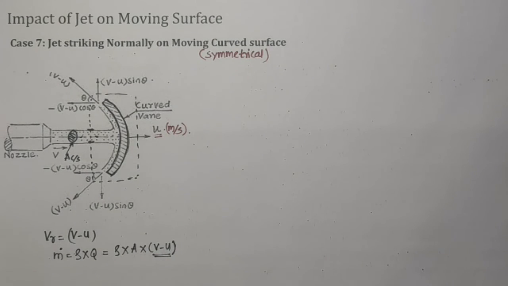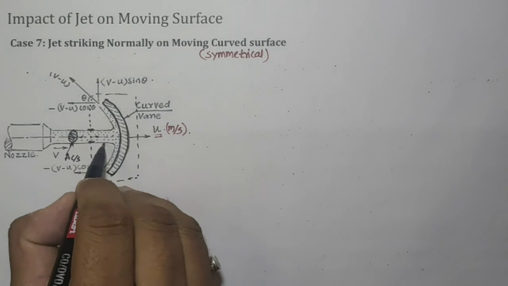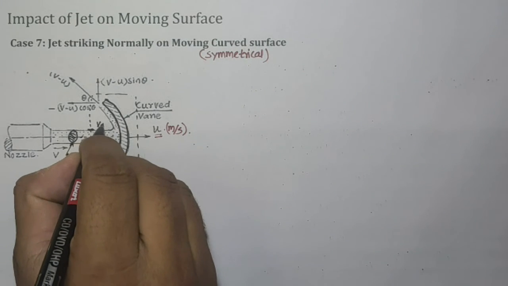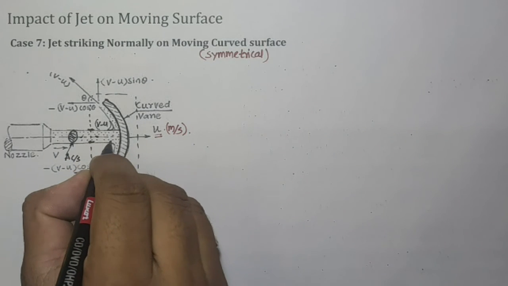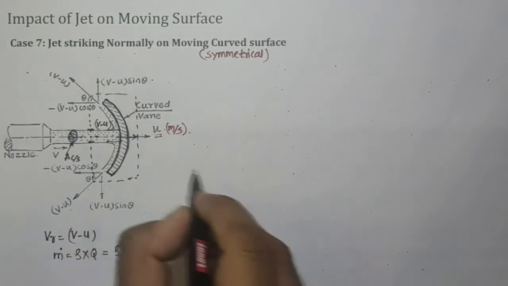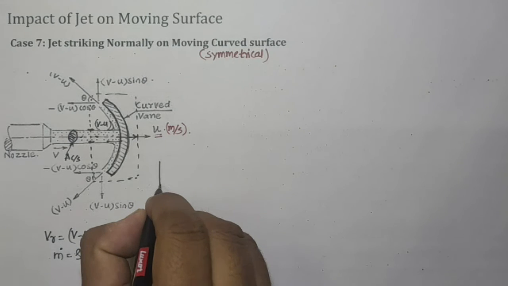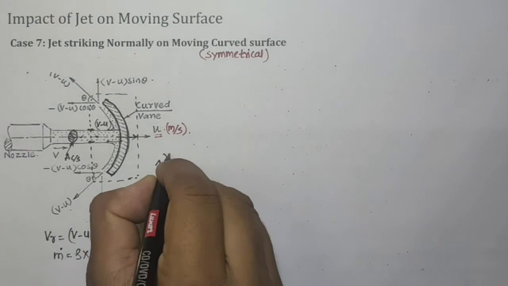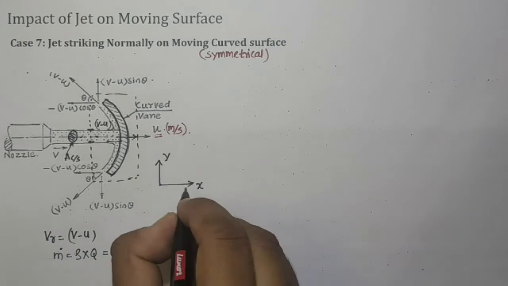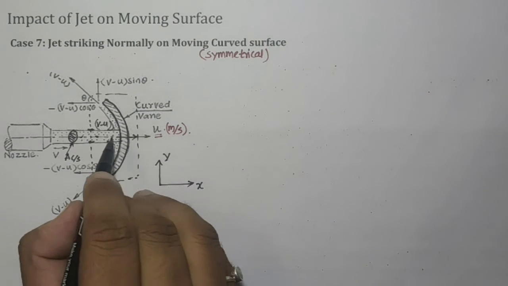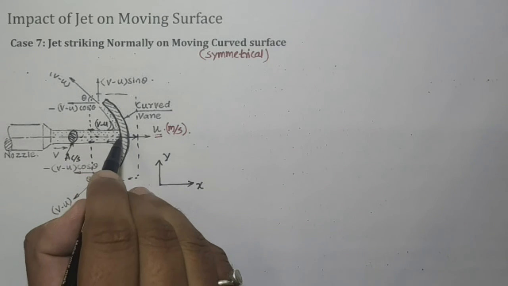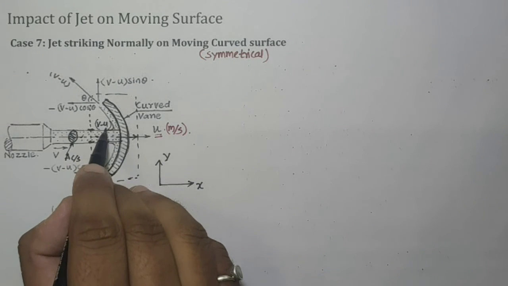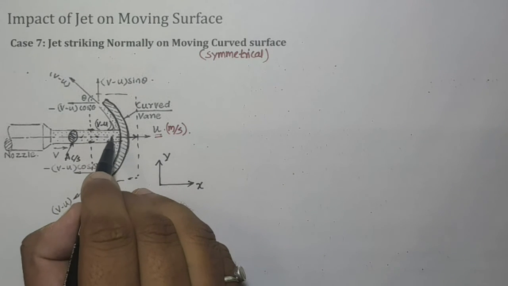Now from this we have to find the next thing, that is the force exerted on such a plate. While striking the plate, the velocity of the jet is v minus u in the positive x direction. So here we will draw y and x. This is the positive x direction. So the jet has a velocity while striking the plate of v minus u. This is what we call the initial velocity of the jet.